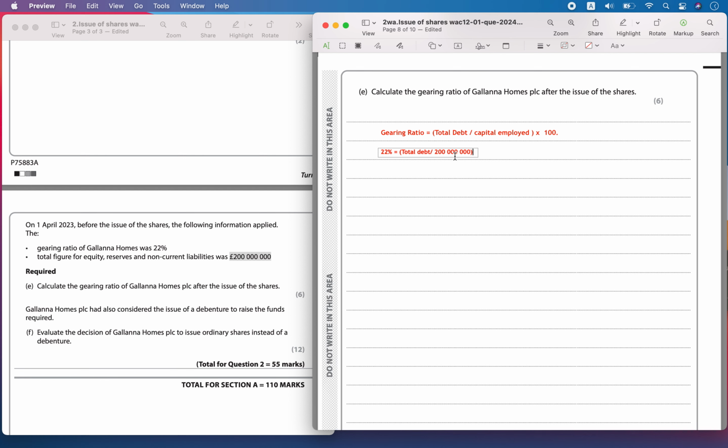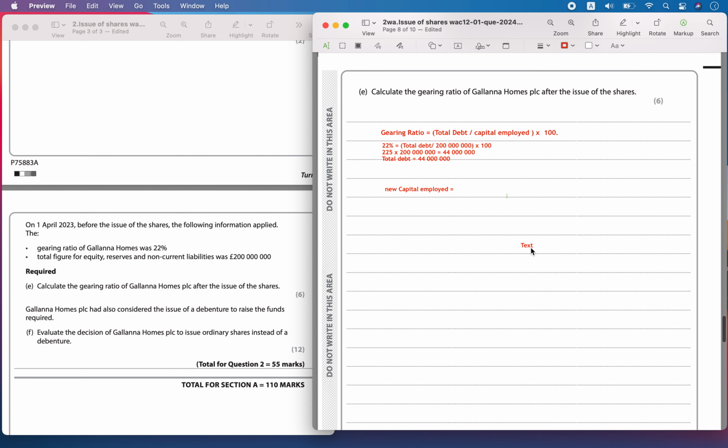So we calculate 22 percent of 200 million, which is equal to 44 million. So this represents the total debt, or the total non-current liabilities, which will be equal to 44 million. That is what is calculated from the previous year.